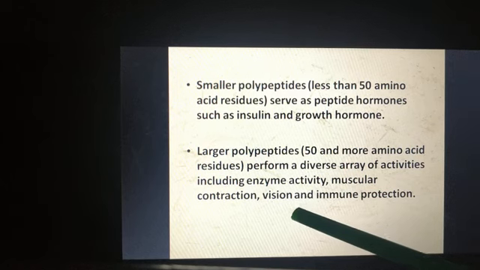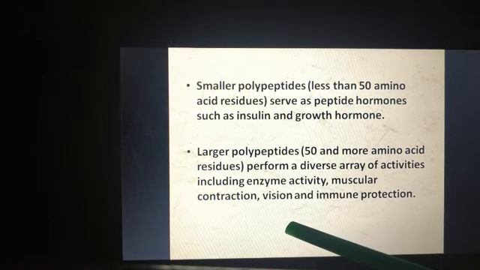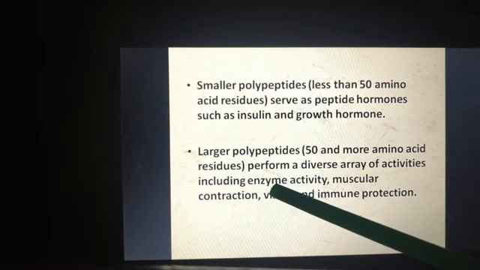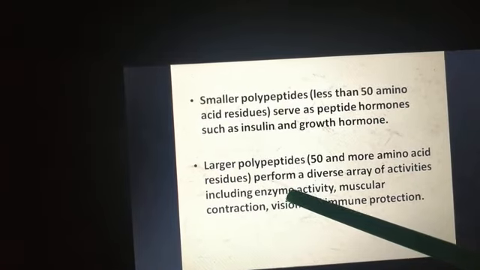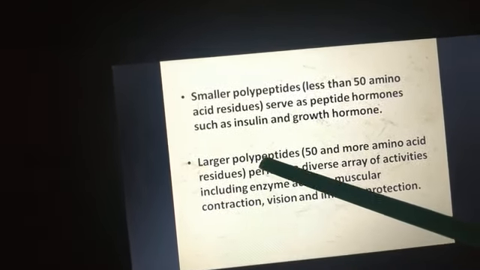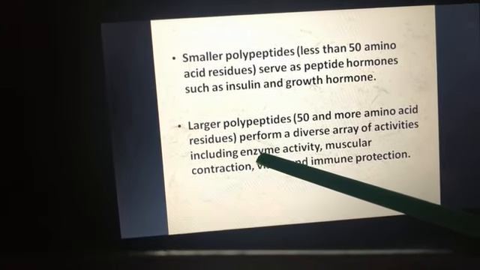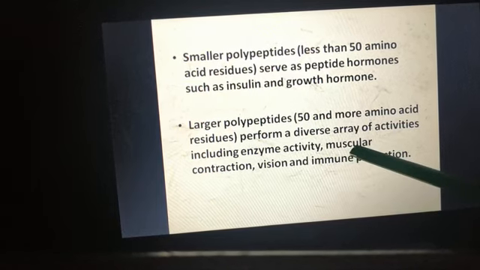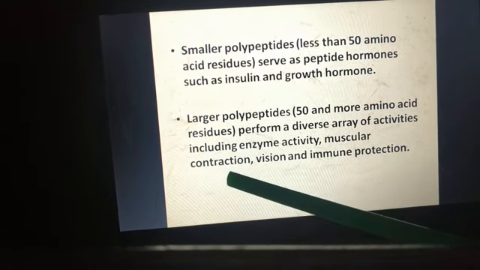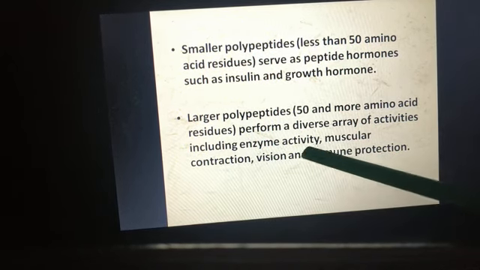They perform a diverse array of activities including enzyme activity. Enzymes are also proteins. The larger polypeptides include enzyme activity, muscular contraction, that is, we have studied in our previous chapter about actin and myosin, which were present in muscle contraction.